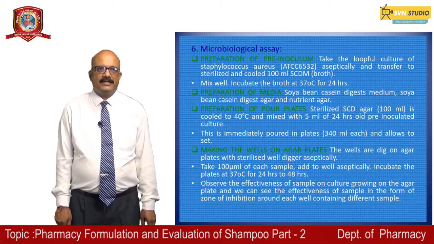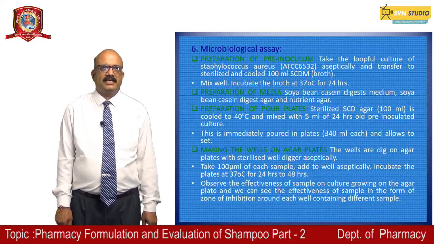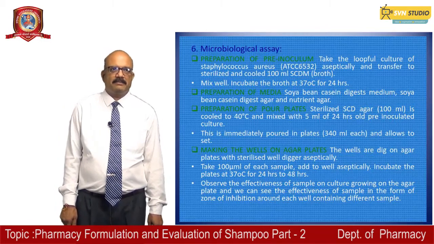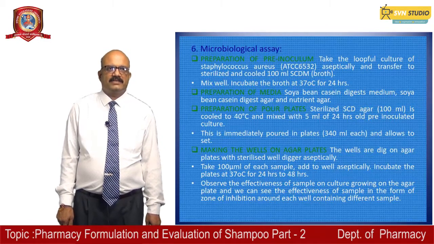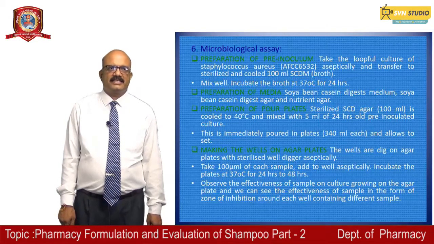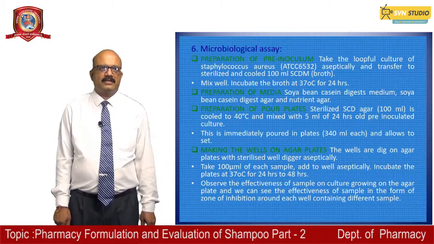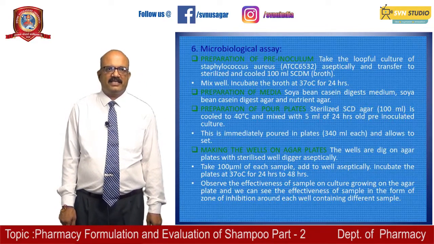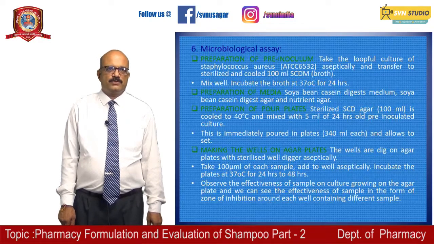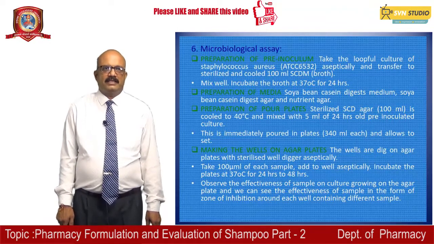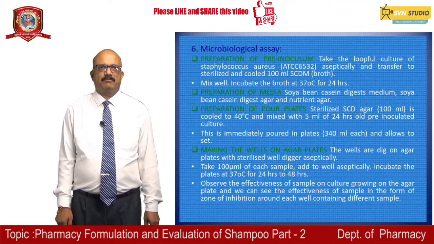The wells are dug on agar plates with a sterilized well digger aseptically, and then you take 100 microliters of each sample and add it to the wells aseptically. Incubate the plates at 37 degrees centigrade for 24 to 48 hours. Then observe the effectiveness of the sample on culture growing on the agar plate, seen in the form of a zone of inhibition around each well containing different samples.